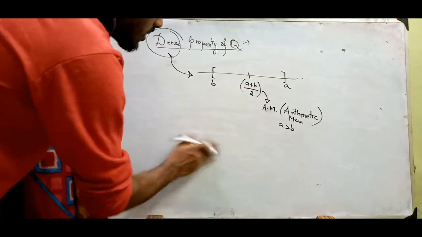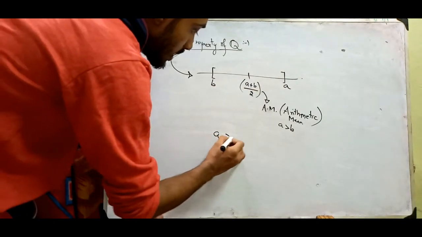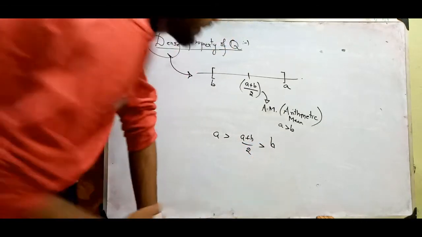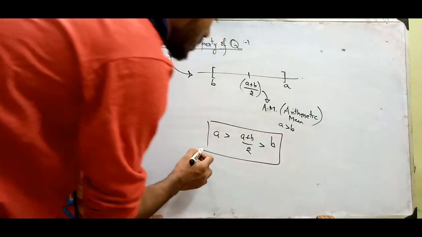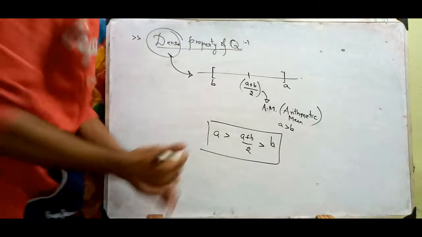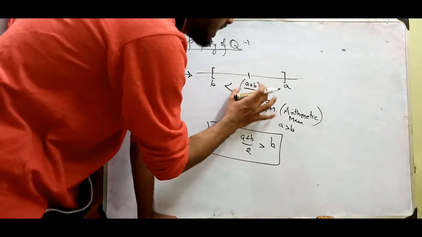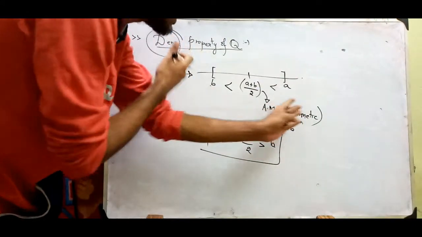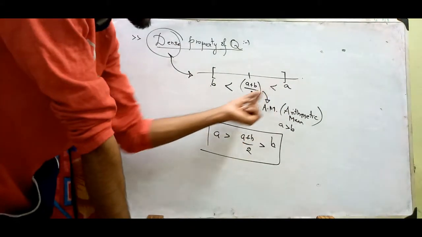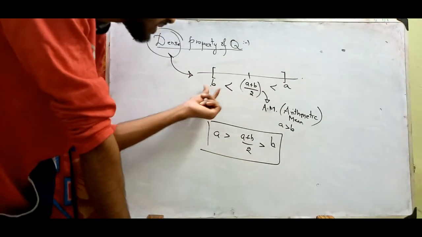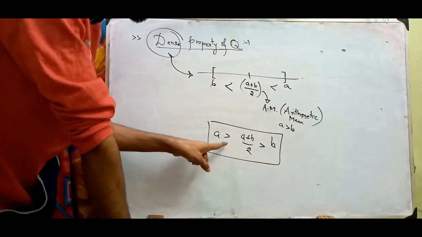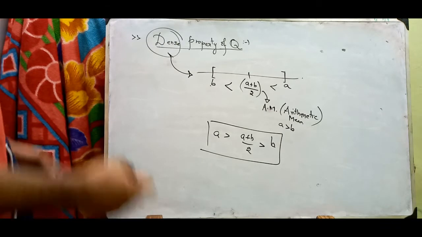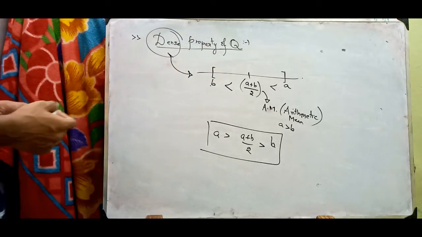Here we have such a segment. We write A is greater than (A+B)/2, and this is greater than B. Note that this is very important, because we can easily say that this part is less than A, right? Just think about the reverse process of this. A is greater than this one, this is greater than B. This symbol is denoted as greater than, and this symbol is called less than, as you know very well. So this is the dense property of rational numbers.